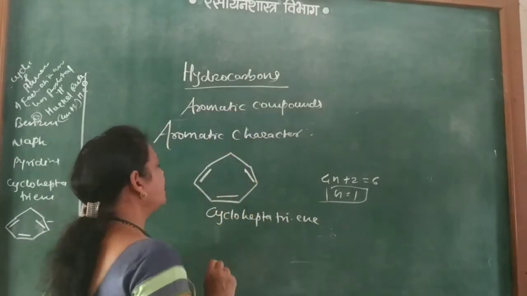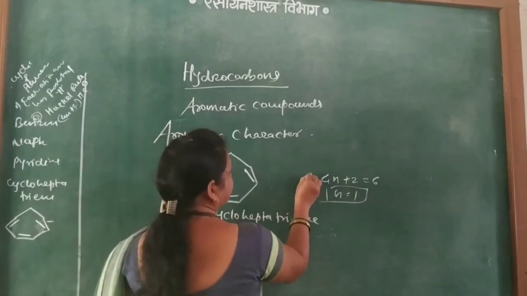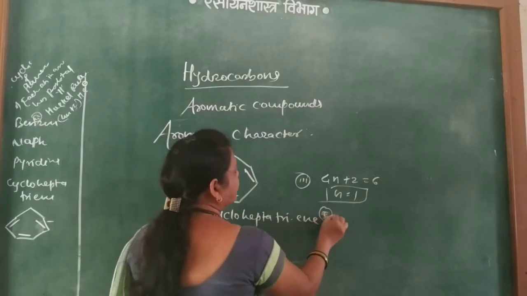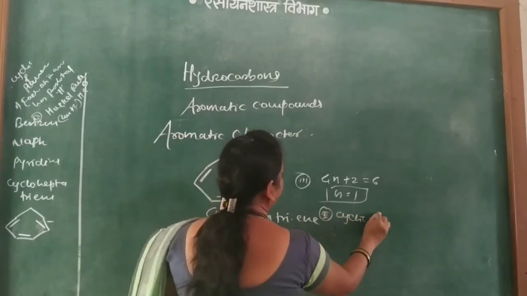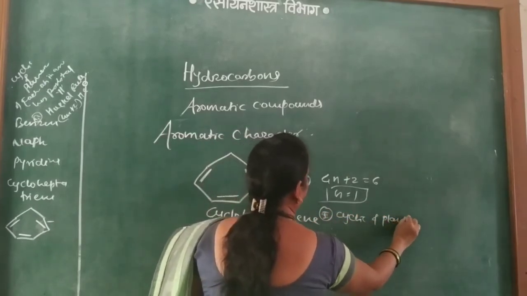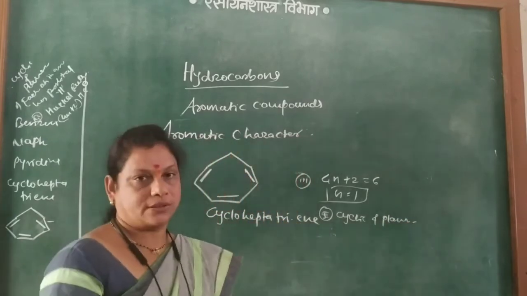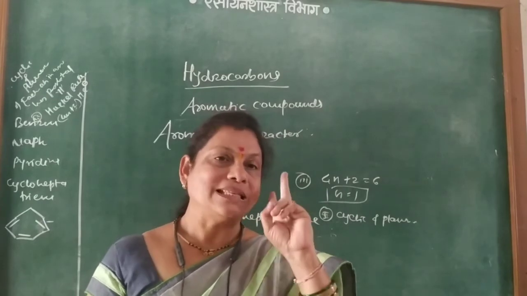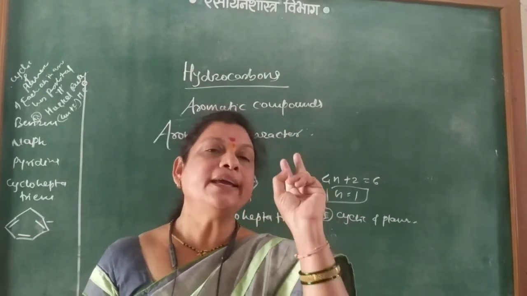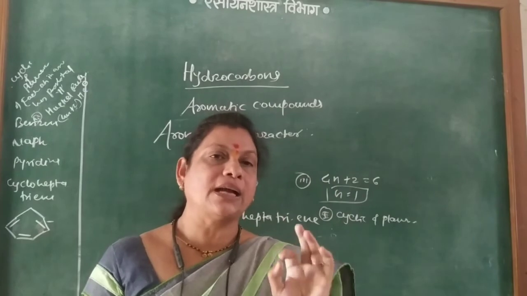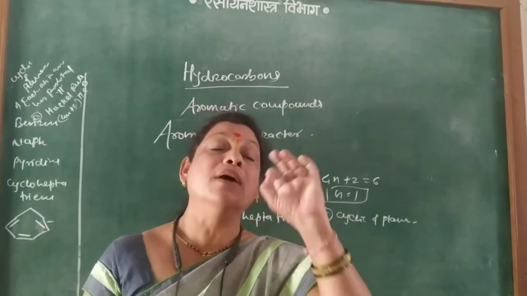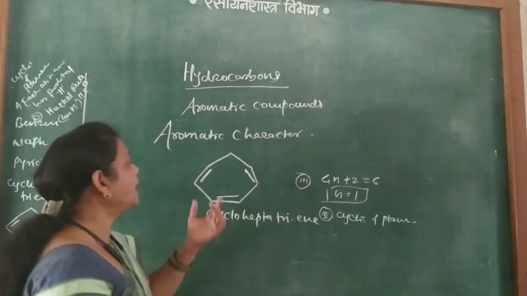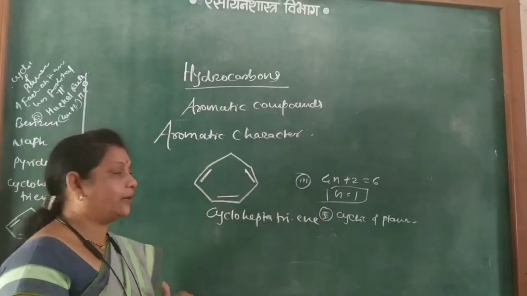Then second one, next this is the third rule. Then second rule, here first rule, that is it is cyclic and planar. Okay. First and third rules, they are satisfied. But the second rule is that each carbon atom is sp2 and must contain p orbital, vacant p orbital or containing the pi electron.